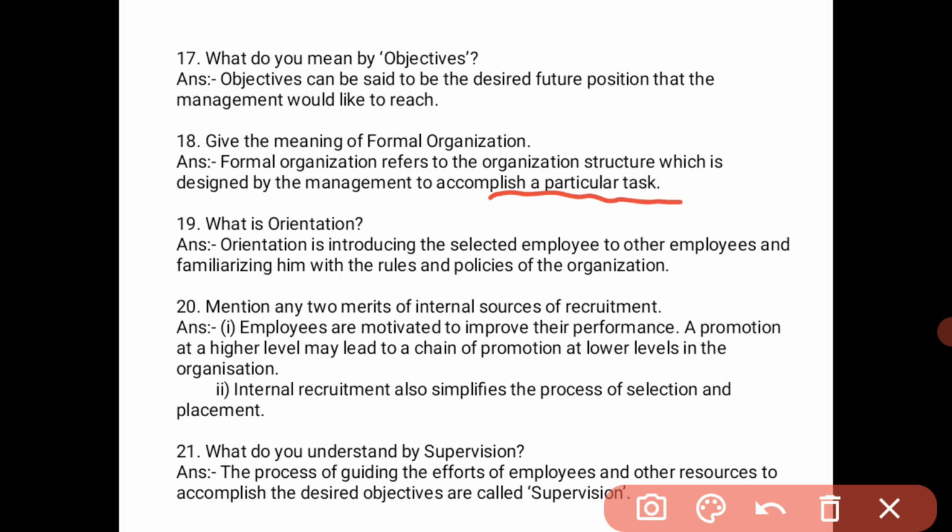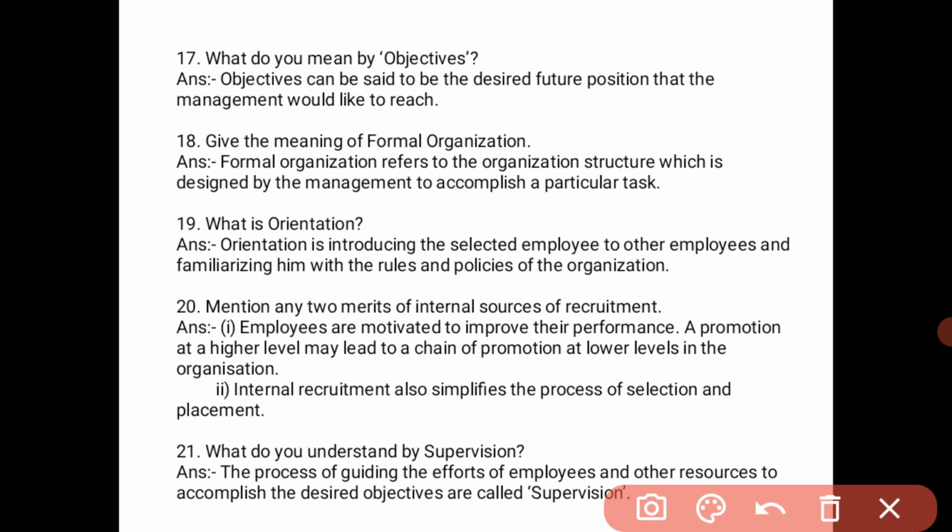They may ask the meaning of formal organization or informal organization. Formal organization is the organization structure designed by the management to accomplish a particular task.